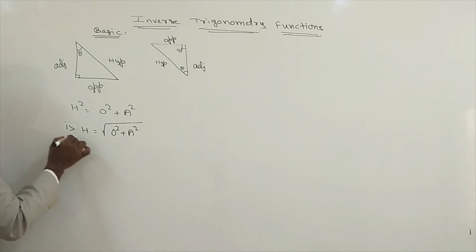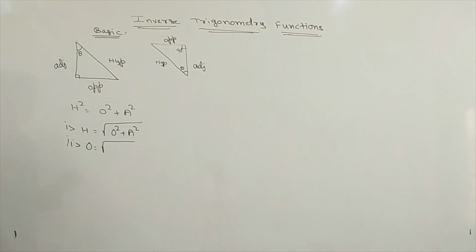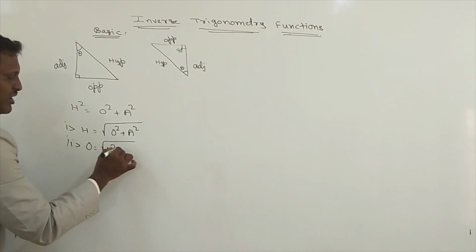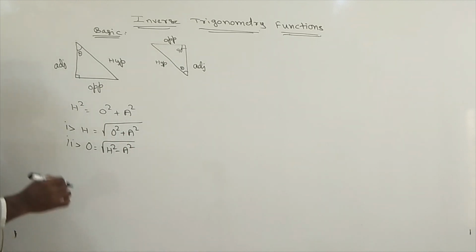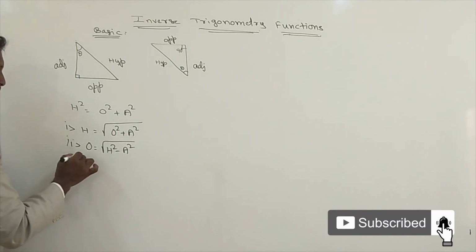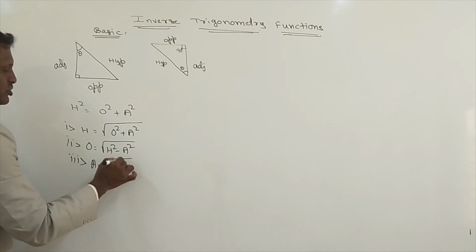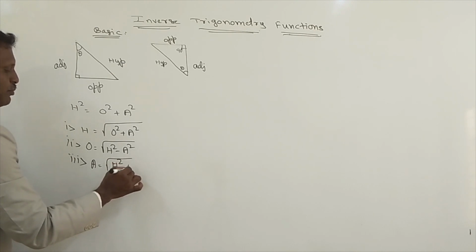Similarly, we can write opposite equals square root of hypotenuse square minus adjacent square. Again, one more: adjacent equals square root of hypotenuse square minus opposite square.